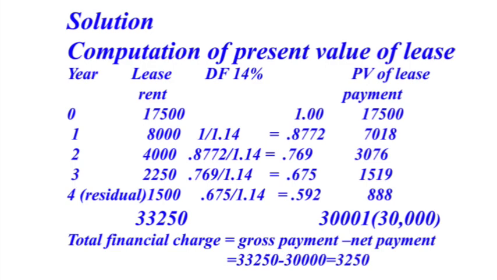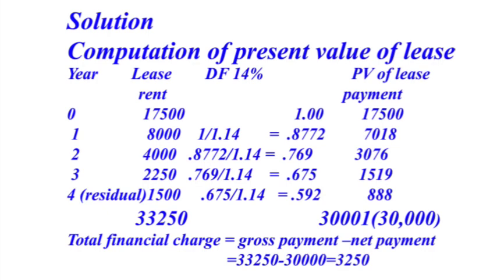Present value 2,250 into 0.675 comes to 1,519. Then fourth year, with residual value 1,500, discounting factor 0.592, 1,500 into 0.592, that comes to present value of lease payment 888.